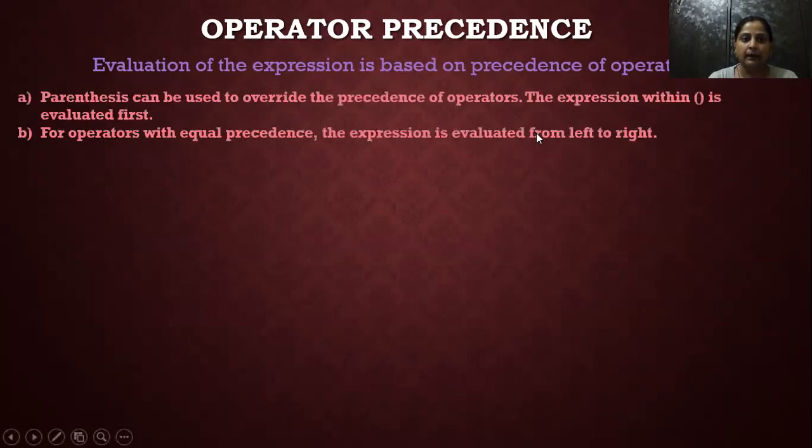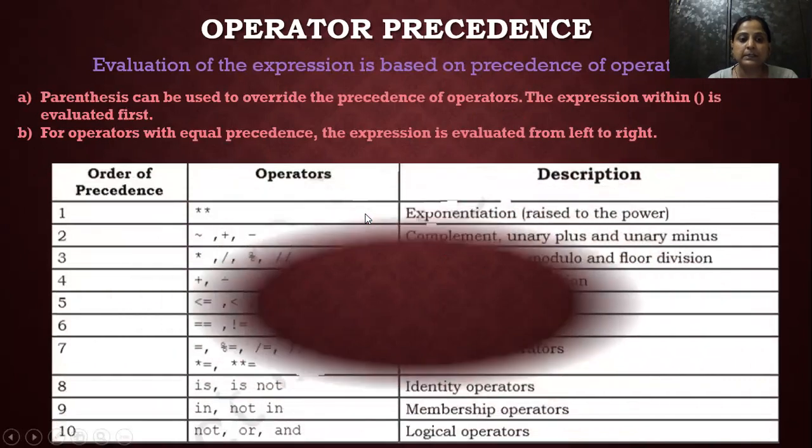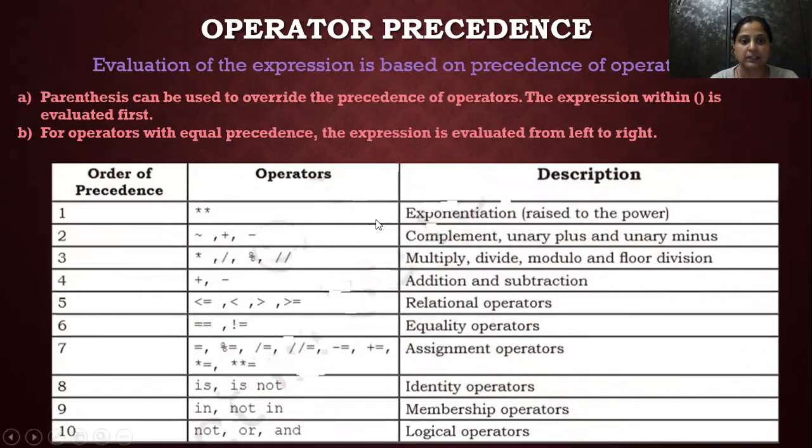So see, parentheses can override the precedence, of course. And if we have a statement with equal precedence operators, for example plus and minus both, then it gets executed left to right always. The operator encountered on the left first will execute first. So this is the precedence of your operators. Here is the complete chart. See, the exponent has the highest priority, then plus, minus, and so on. Logical operators have the least priority. So these are the precedence of your operators.